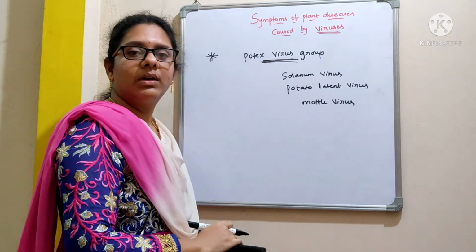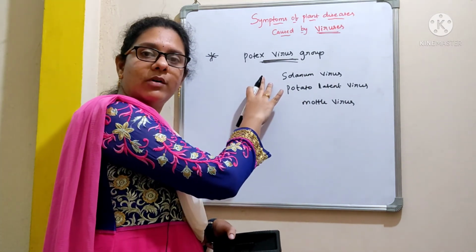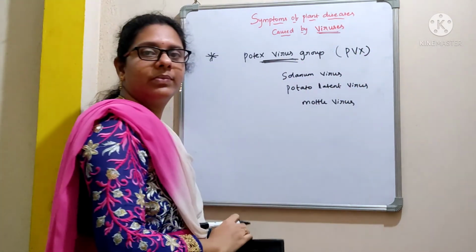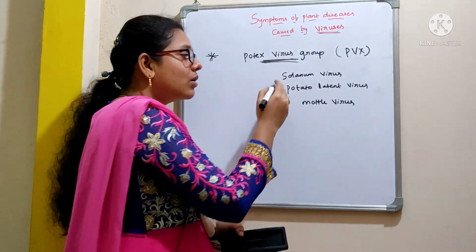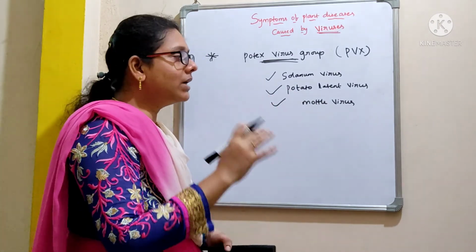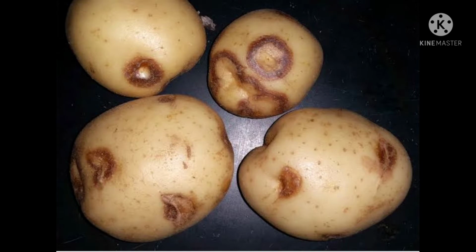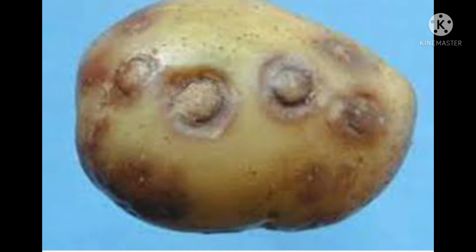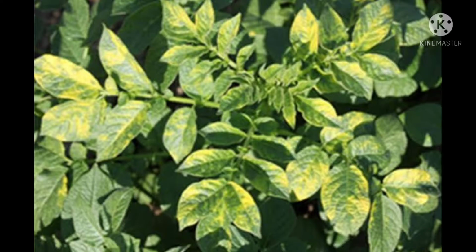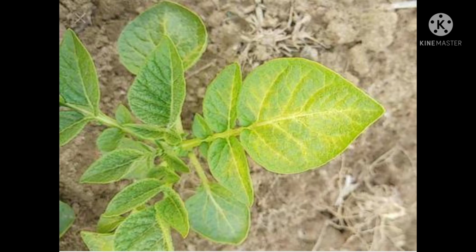Potex virus group. It is again a viral pathogen which is capable of causing infection in plants. Simply we can call it PVX virus. And this PVX virus is also called solanum virus, potato latent virus and mottle virus. Coming to the symptoms of this disease, the infected potato shows a mild mosaic between the veins on the foliage. Without showing much symptom, the infected plant becomes dwarf and deformity in the foliage occurs. The virus also produces top necrosis. These are some of the symptoms that a plant exhibits when it is infected with a Potex virus.